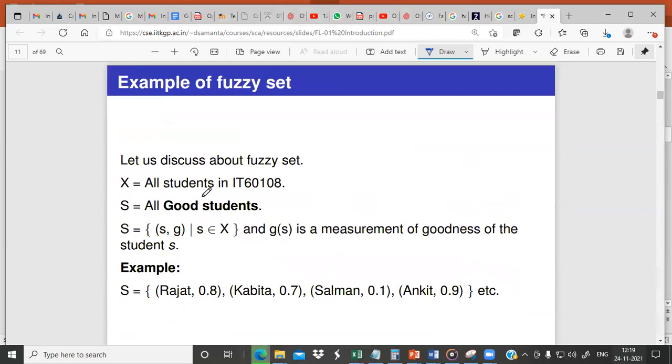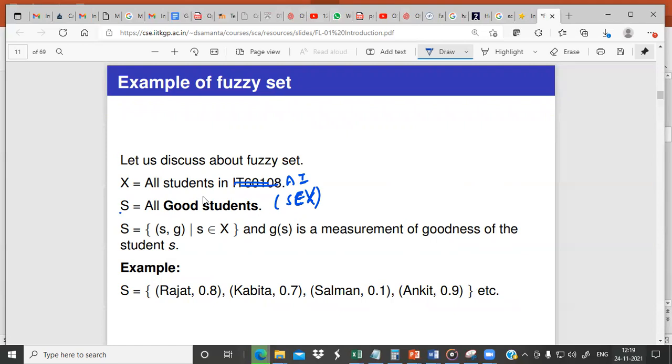So here is an example. Let us assume that X represents all students in the class who have registered for AA. Say S represents all good students. Now what is good? How do we measure good? Say based on some parameter we measured good. So basically S is a subset of X. Okay, so S belongs to the set X.